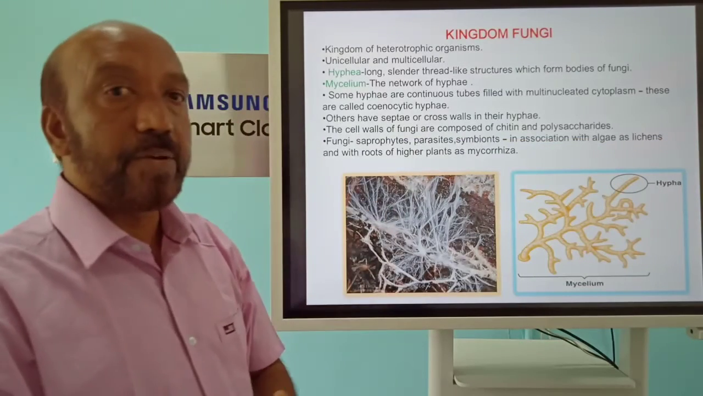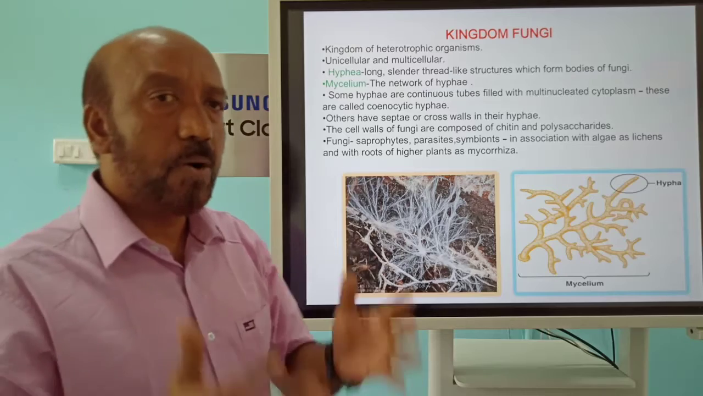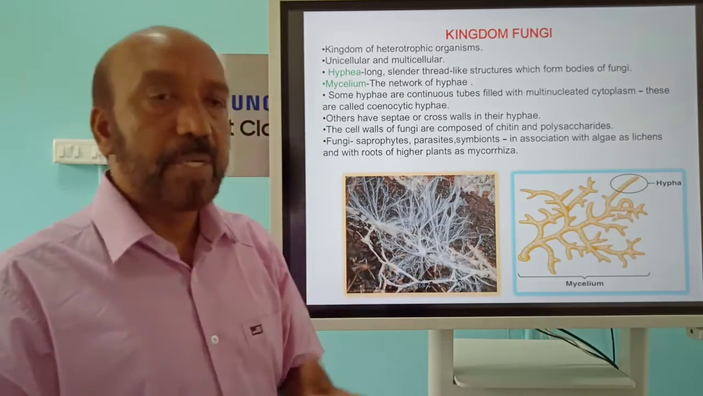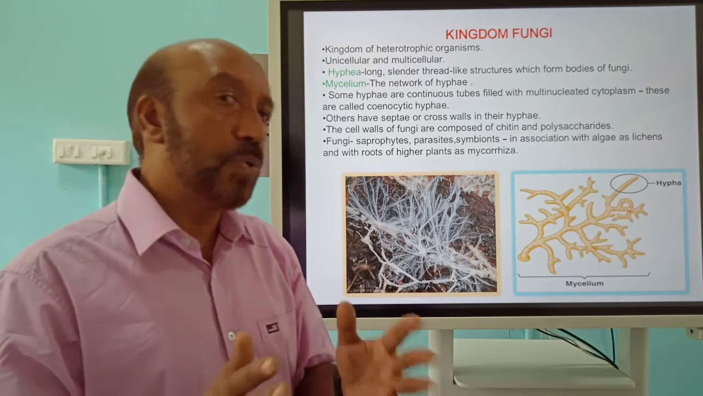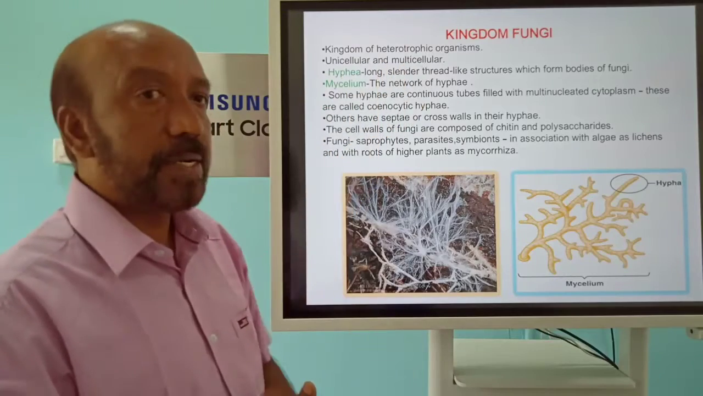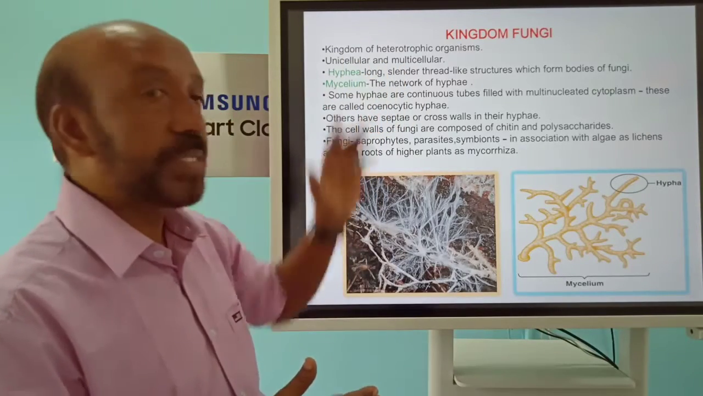Next we can see the kingdom fungi. They are an all heterotrophic group of organisms. Most are multicellular, and some of them are unicellular also.